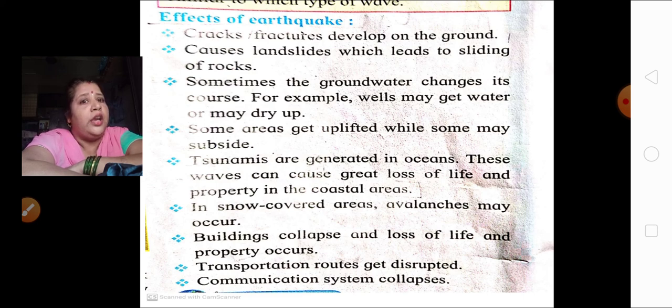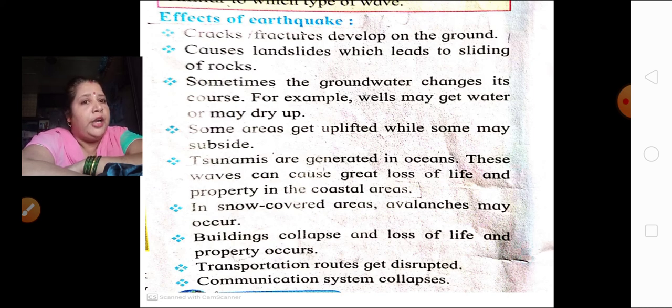Next, in snow-covered areas, if an earthquake takes place, avalanches may occur. What's the meaning of avalanches? Big ice comes down, that is called an avalanche. Big blocks of ice come down, just like big stones, which can again cause a problem to animal life as well as human life.